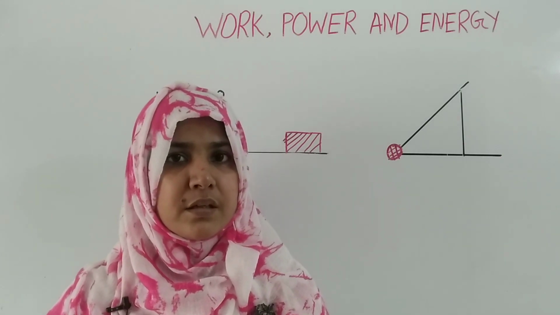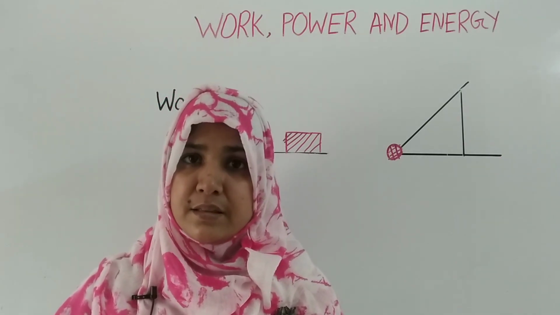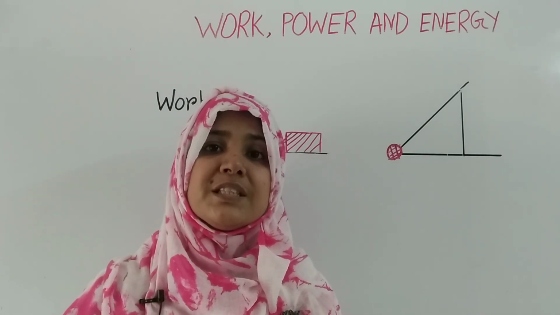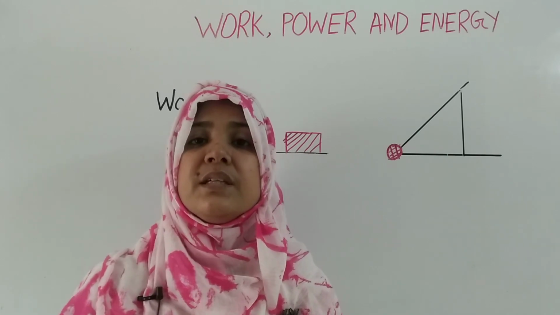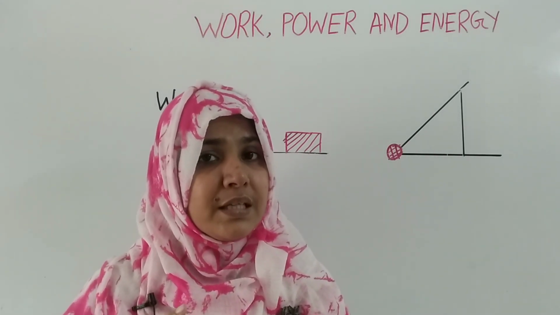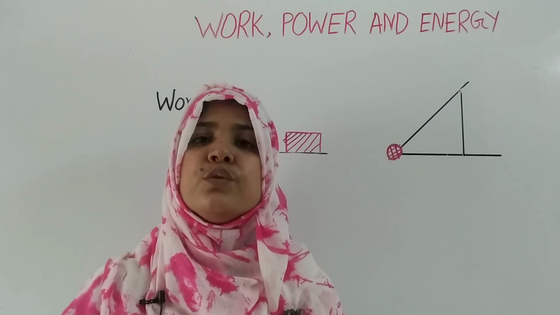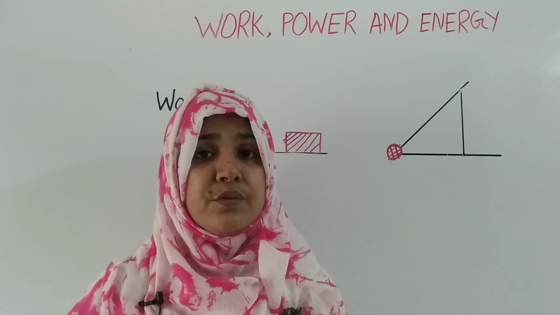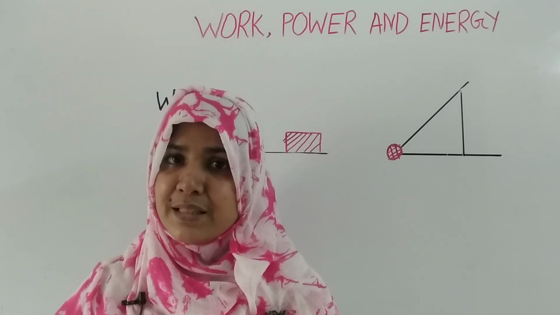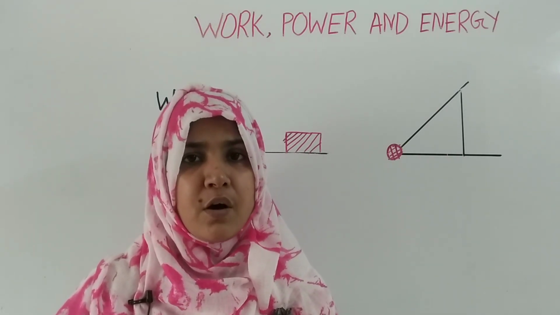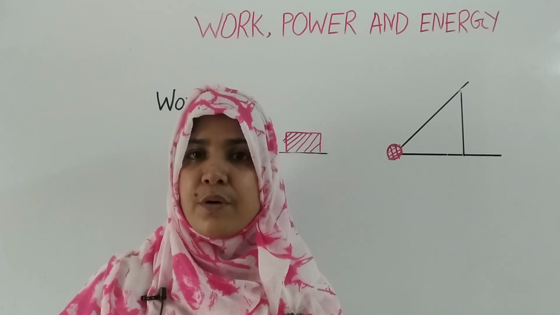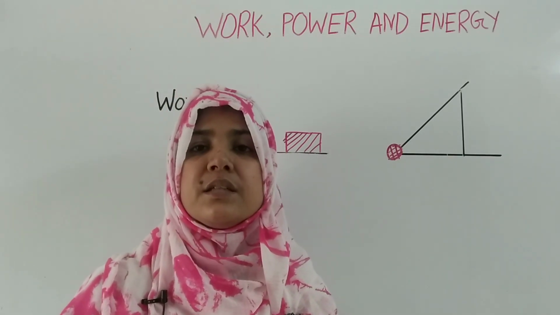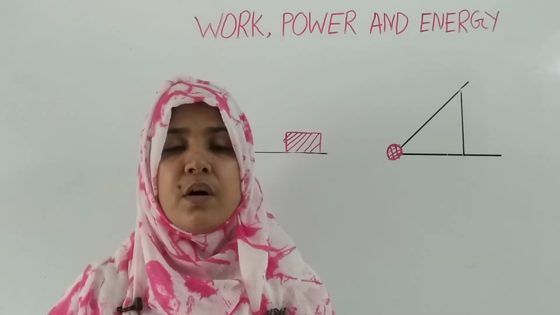So, what is work? Work means, in the words of science, if you apply a force on an object and you displace that object along the direction of the applied force, in that case you can say that you do work. So if we define work, we can say that if a force is applied on an object and the object is displaced from its position, then the product of force and the displacement along the force is called work.